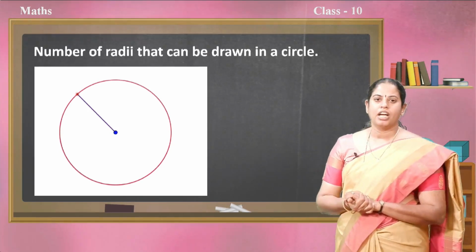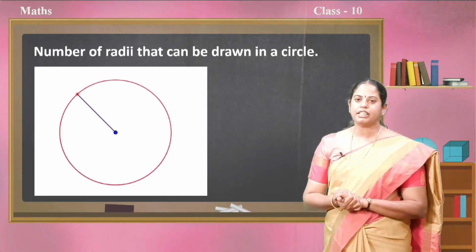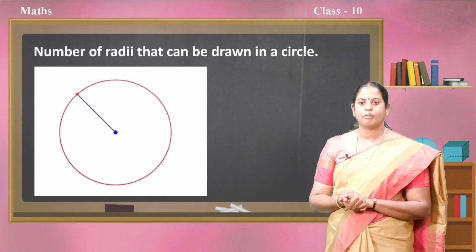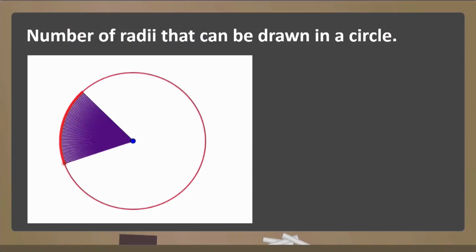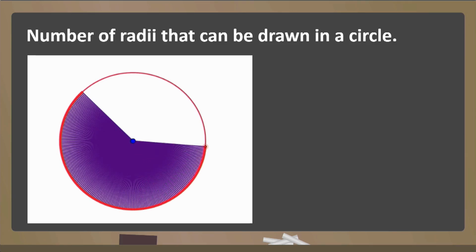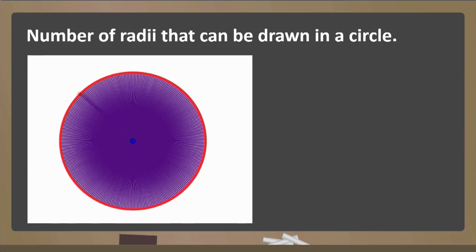Okay. How many radii can be drawn in a circle? Observe this video, children. Yes. First, if we observe, we think that only one radius can be drawn, but if you observe how many points are there on the circumference, that number of radii can be drawn in a circle. The answer is an infinite number of radii can be drawn in a circle.